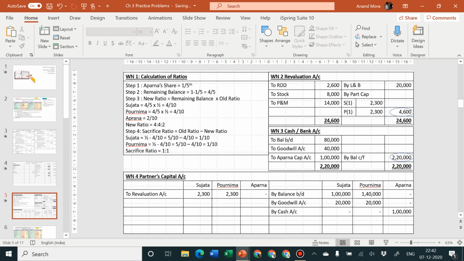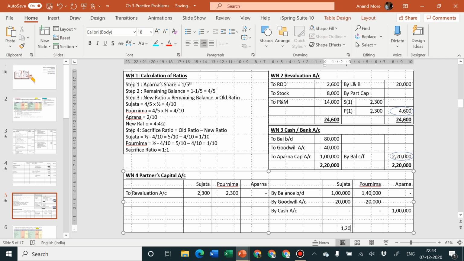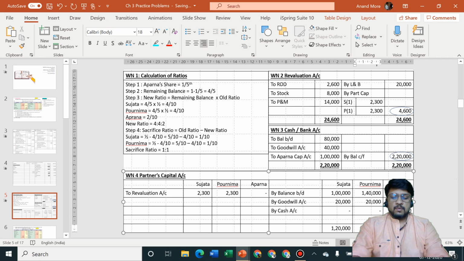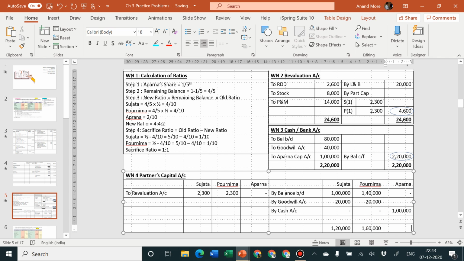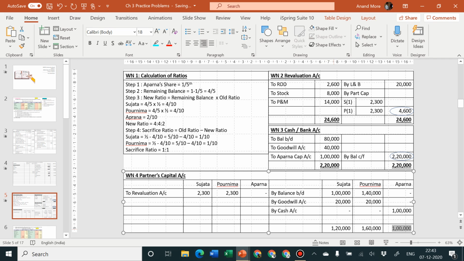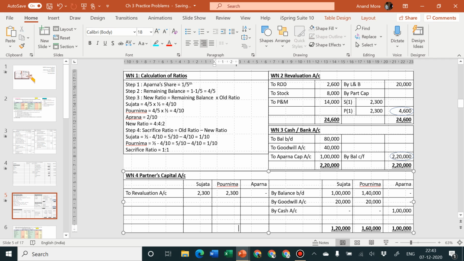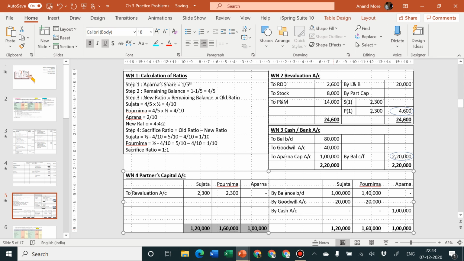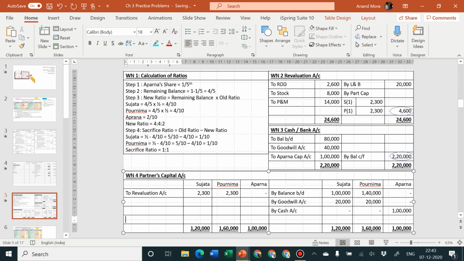Okay. Next is Sujata's capital and Purnima's capital and Aparna's capital. Let us take the total. 1,20,000, 1,60,000. And then Aparna is 1 lakh, and then I'm going to underline the same, copy it here, and paste it here. Then I'll write here to balance carried forward.